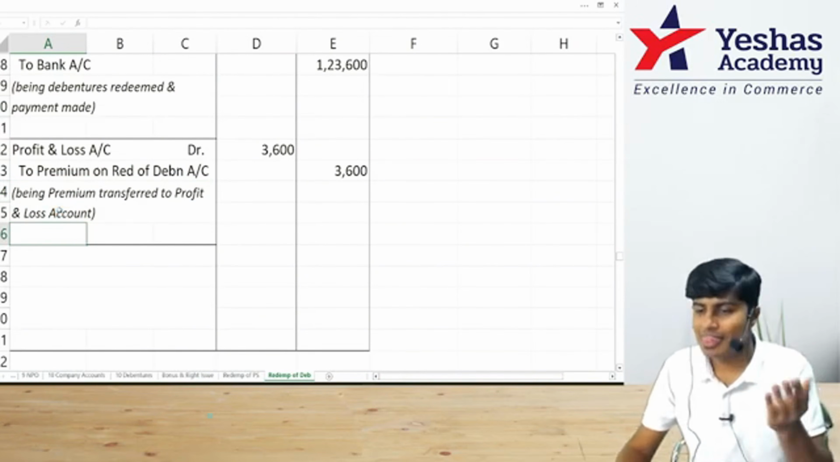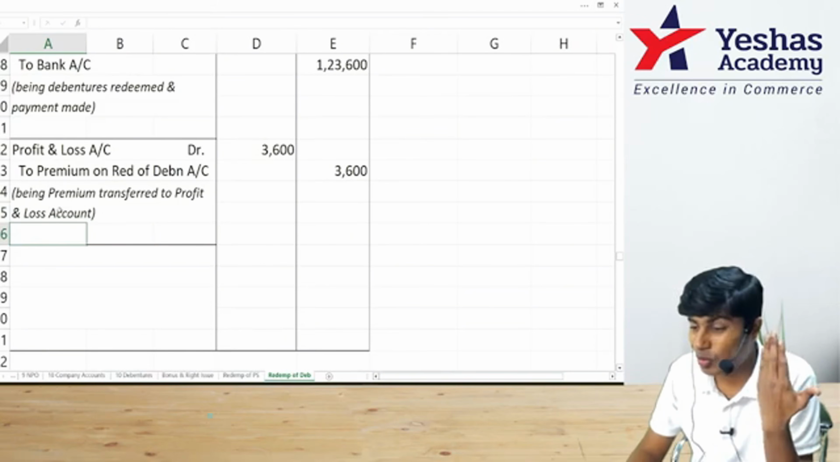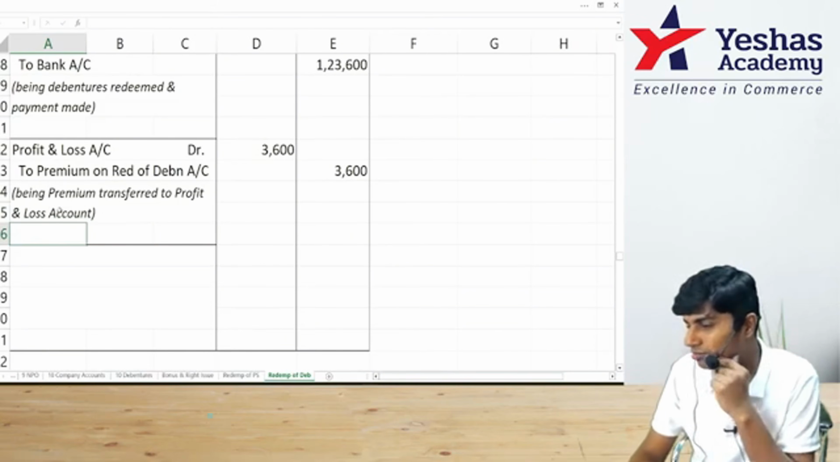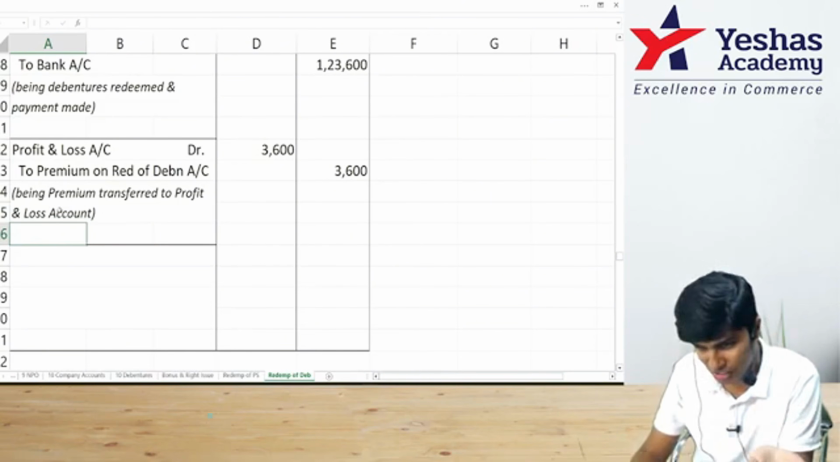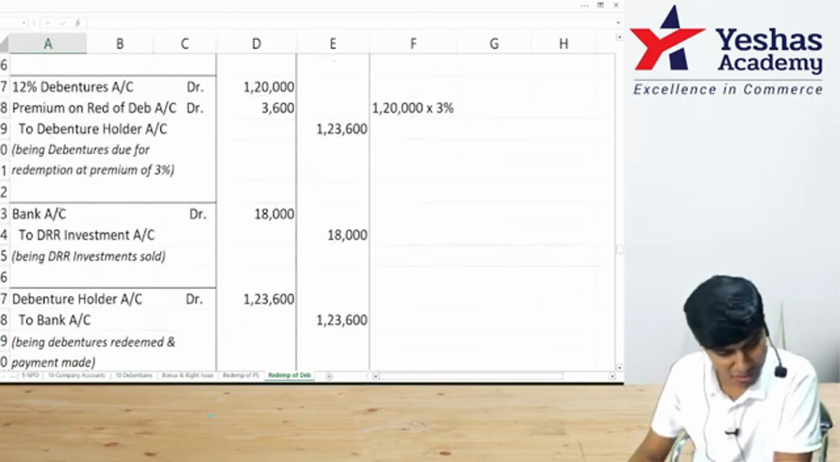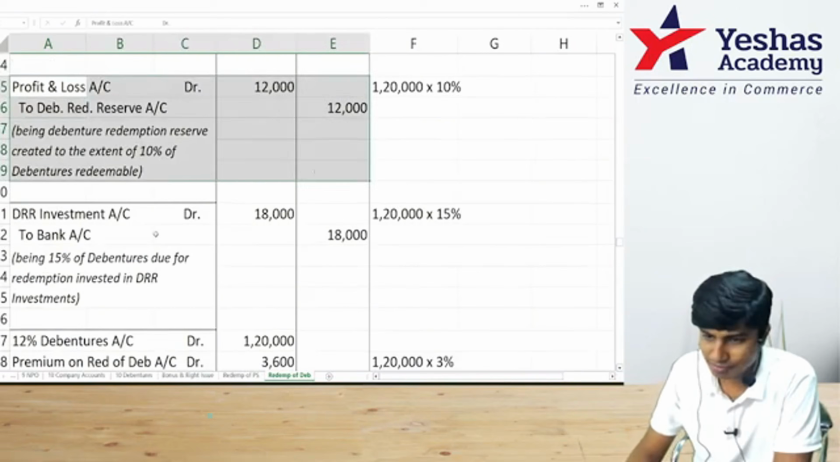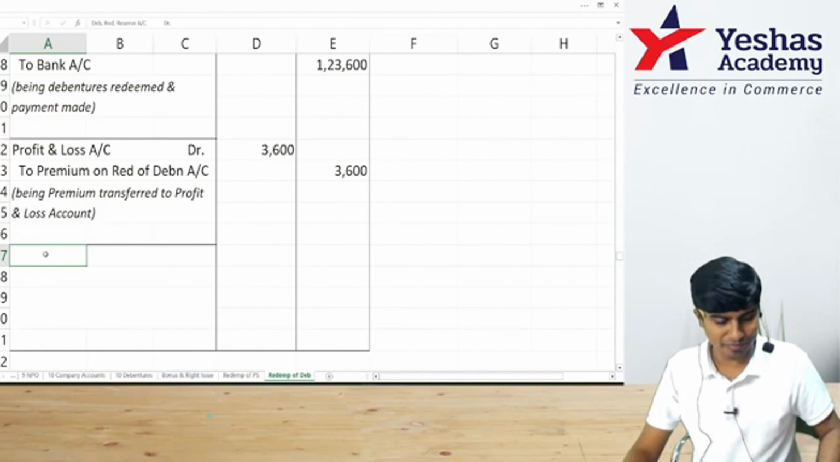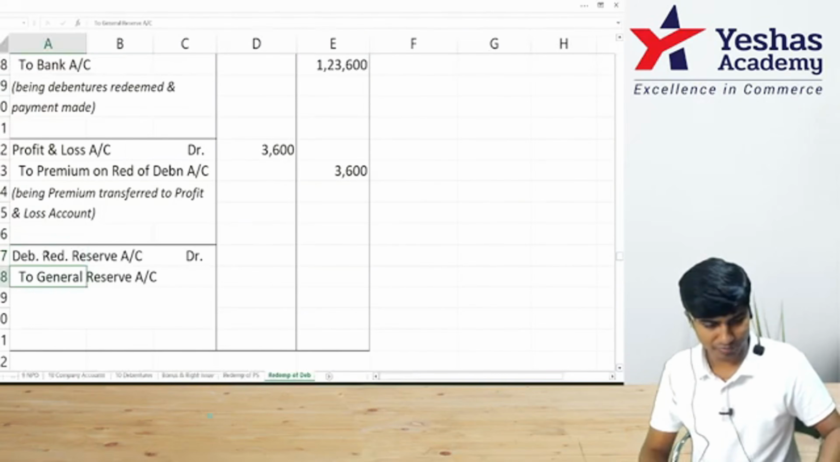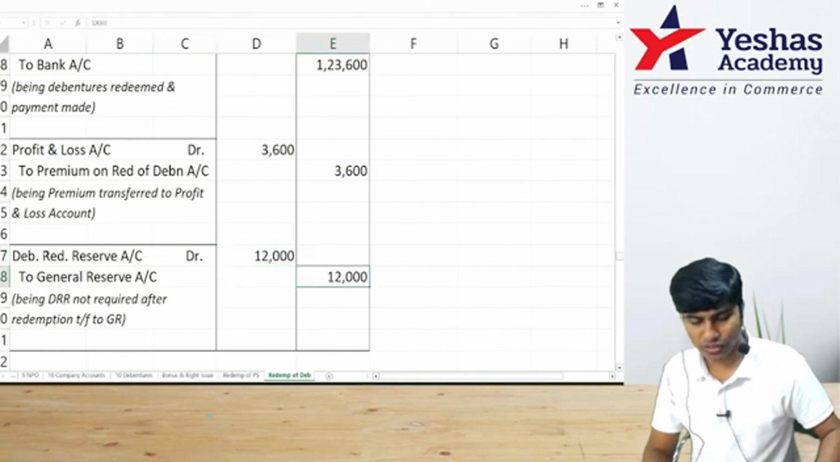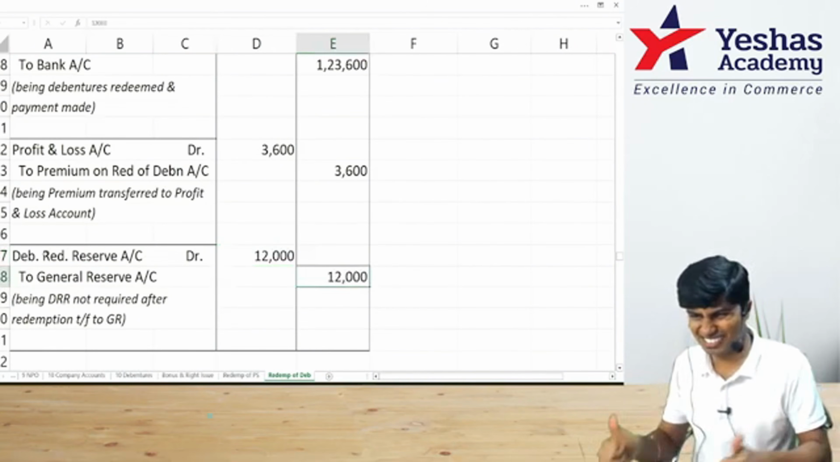Done. Last entry. That DRR what we created is no longer required. Reverse it by transfer to general reserve. How much DRR? We only created everything. There was no DRR. We created 12,000. I'll write DRR to general reserve. How much? 12,000, 12,000. Ta-da!